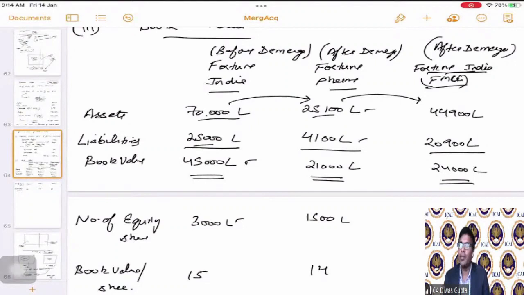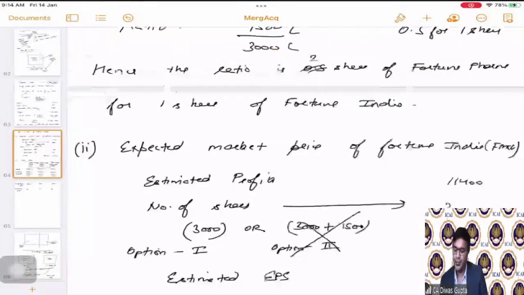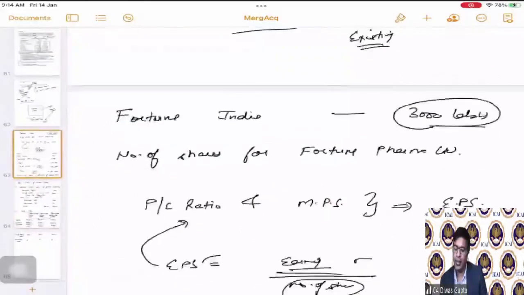Okay, students, I hope this part is clear. I will give you 1 minute to write down all this. Then we will move to the next question.